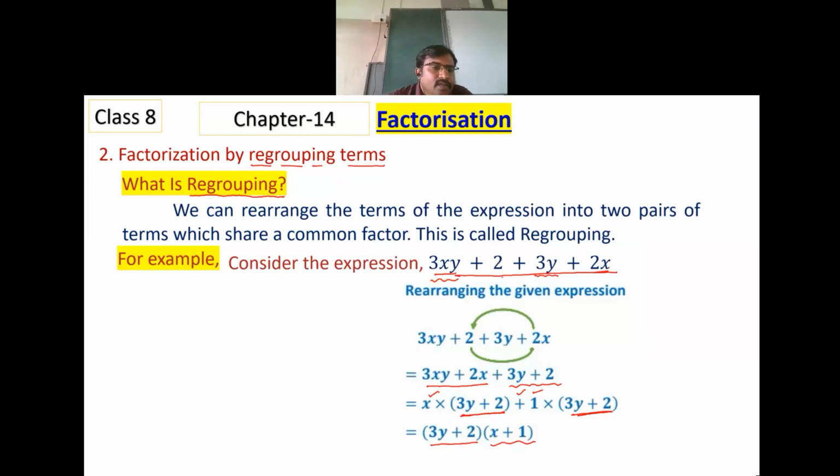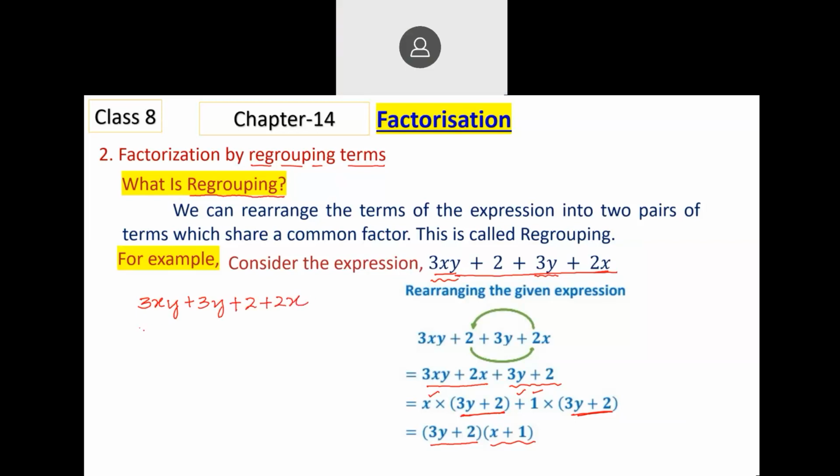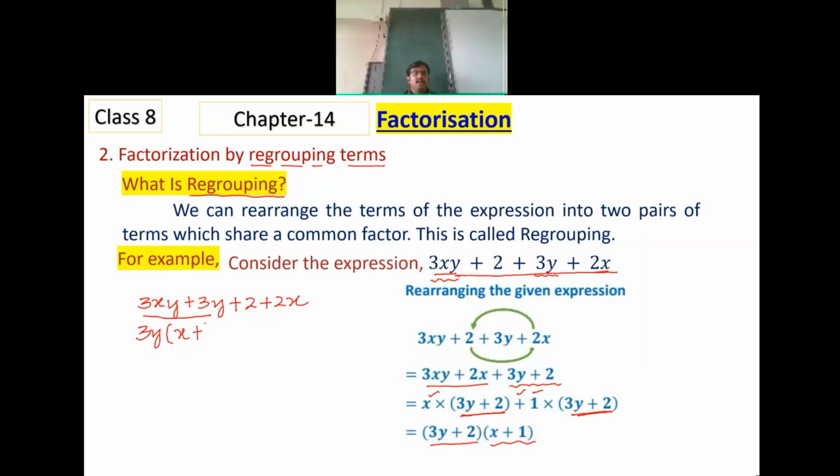Can I group in another way? If I write 3xy plus 3y plus 2 plus 2x, here 3y is common between the first two terms. We get x plus 1.